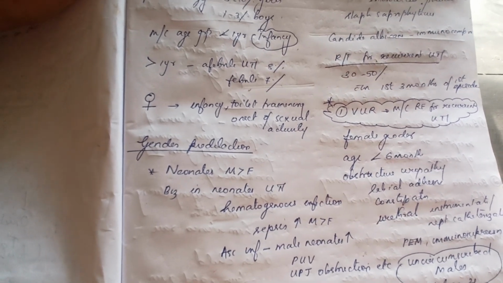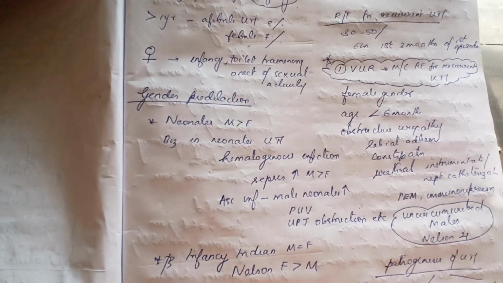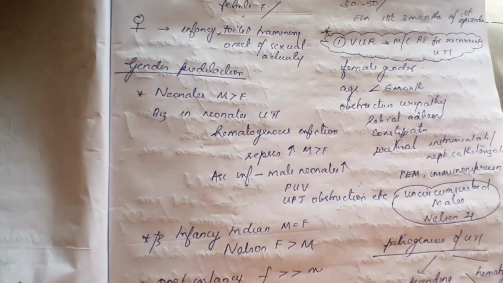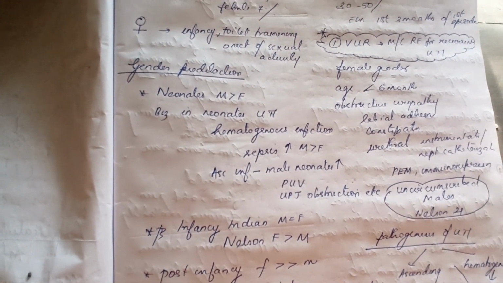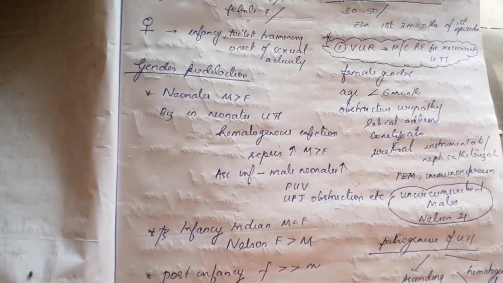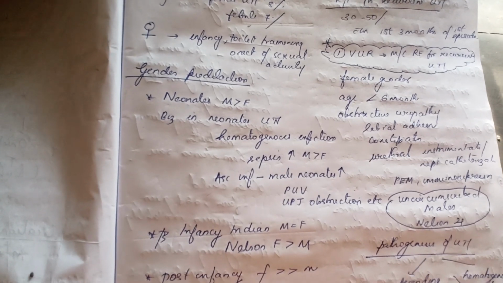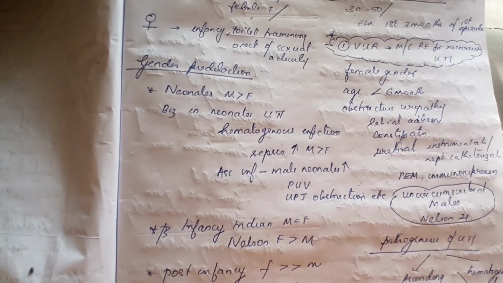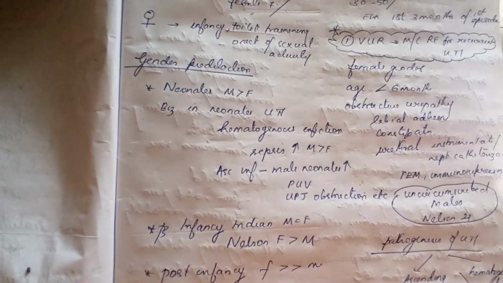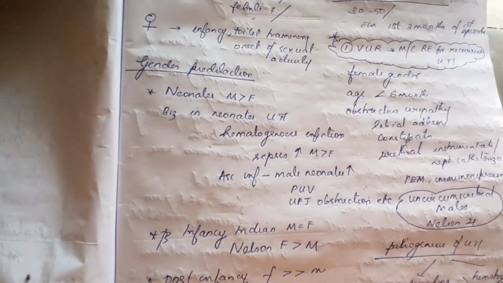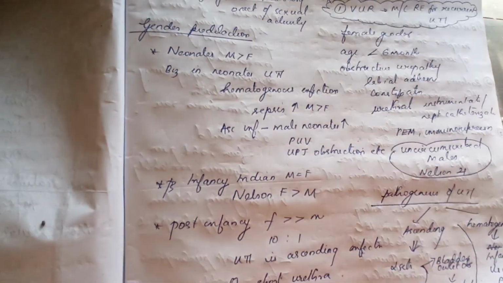But later, post-infancy, and in infancy also, it is females more than males, because there is ascending infection, and in females the urethra is shorter compared to males. Only in neonates is it males more than females.